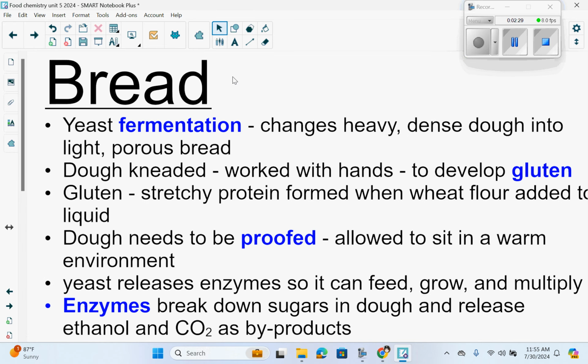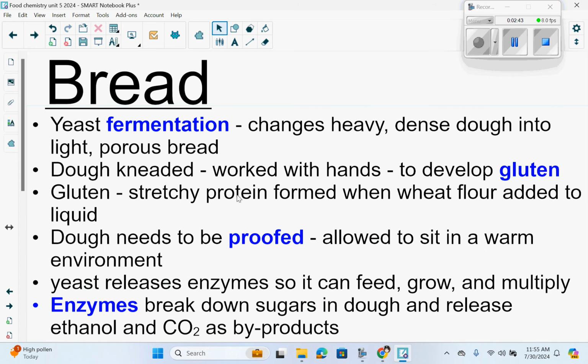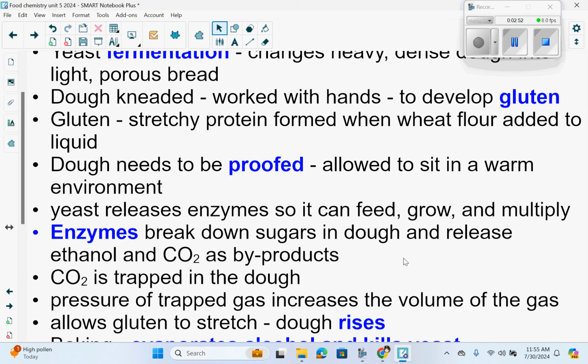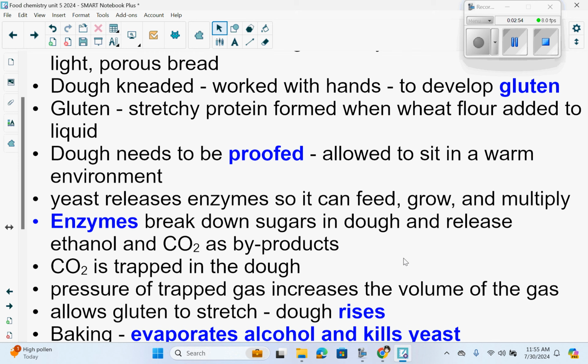Bread. Yeast fermentation changes heavy, dense dough into light, porous bread. The dough is kneaded or worked with the hands to develop the gluten. And gluten is that stretchy protein formed when wheat flour is added to a liquid. The dough needs to be proofed, or allowed to sit in a warm environment, and during that time, the yeast releases enzymes so it can feed, grow, and multiply.